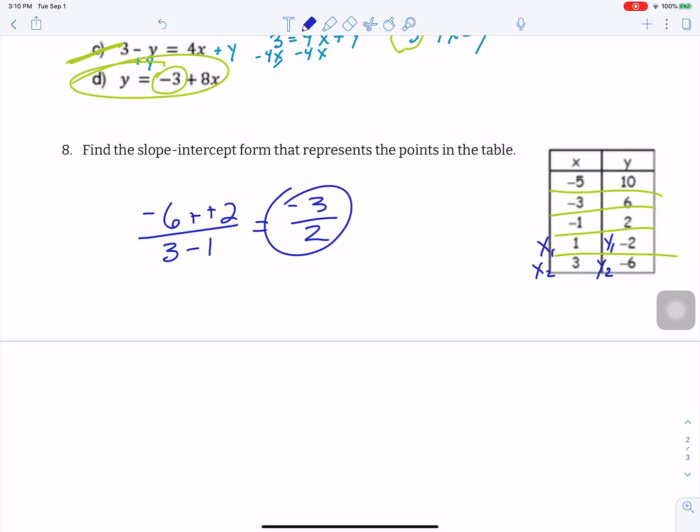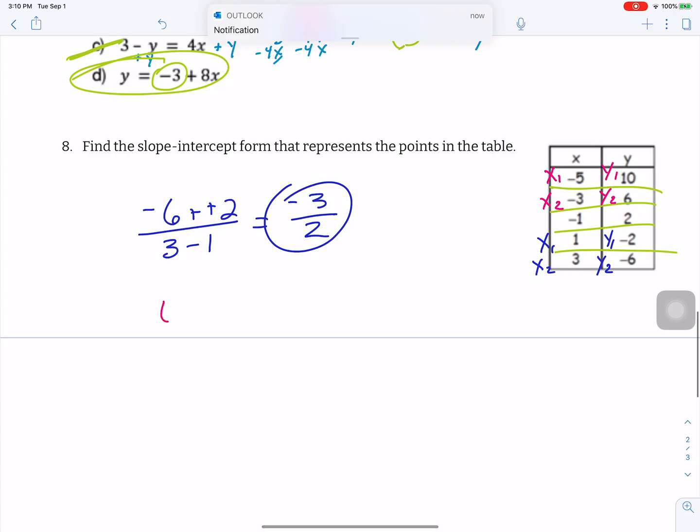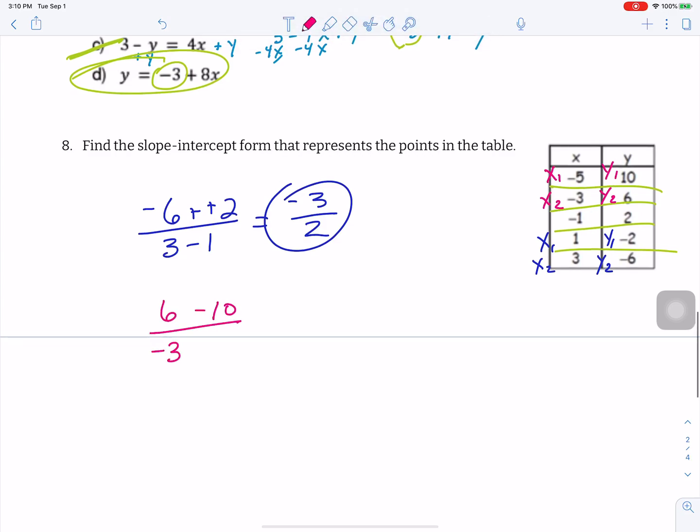If I would have picked 2 other points, x1, y1, x2, y2, 6 minus 10 over negative 3 minus negative 5. I can see where I made a mistake up above. We will switch that. Negative 4, and this ends up being a 2, which would be negative 2.